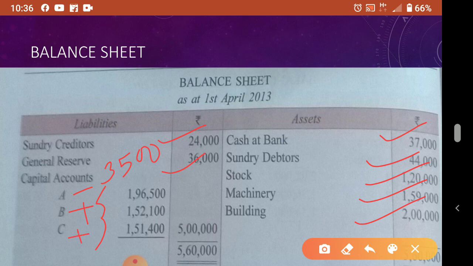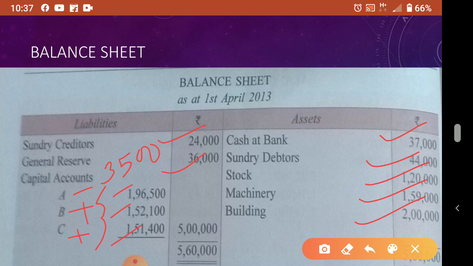His capital is 1,50,000 and 1,400 he received, so 1,51,400. Like that you can simply make it. No need to prepare the capital account also. So from the partner who has given the money you minus it, and to the partner who received the amount you add it.